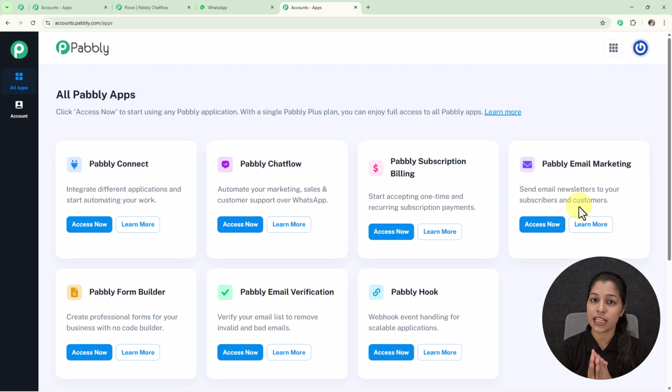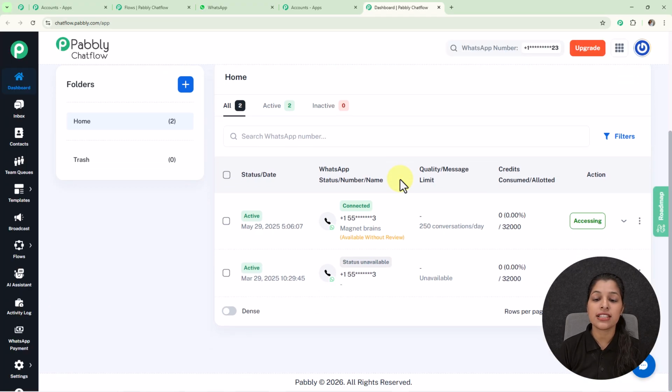And once you finish your sign up or login on Pabbly, you will get this all Pabbly apps page, where you can see all the products provided by Pabbly. As we are going to create a chatbot, I'm going to access this Pabbly Chatflow app by simply selecting the access now button, and we will land on the dashboard page of Pabbly Chatflow, which can be seen here. On this dashboard page you can see the numbers connected to my account.